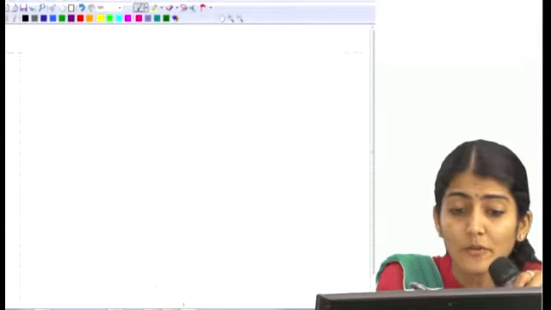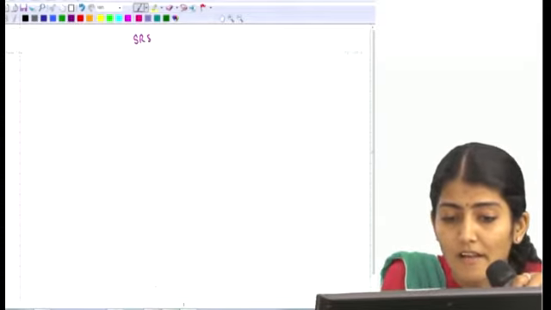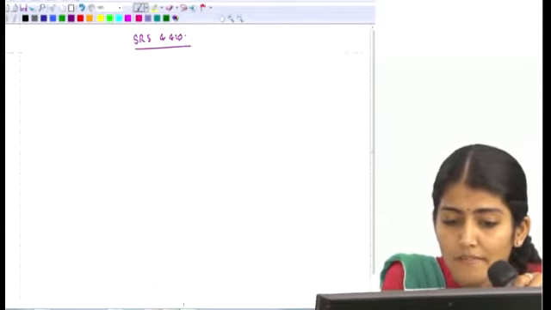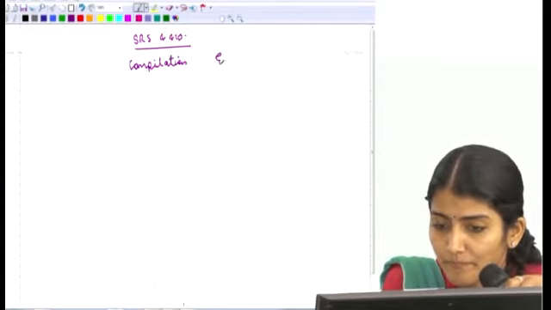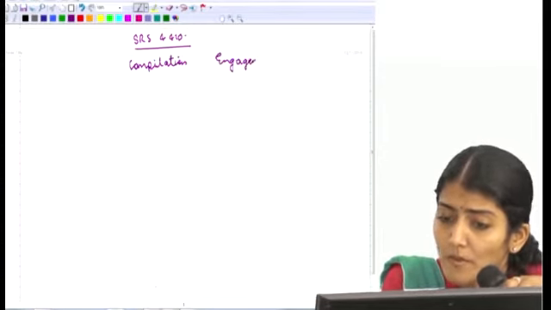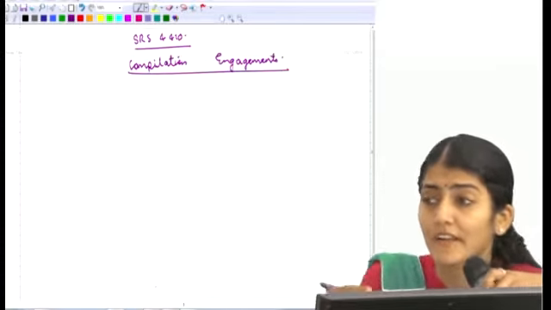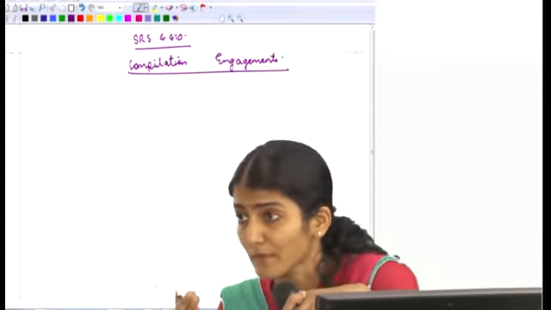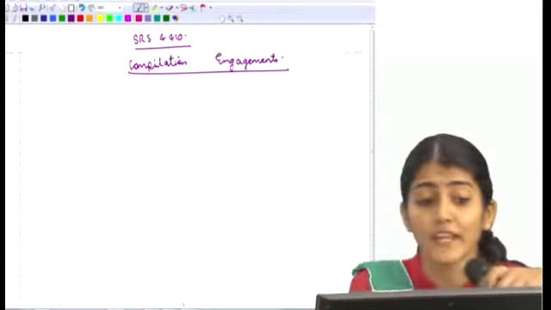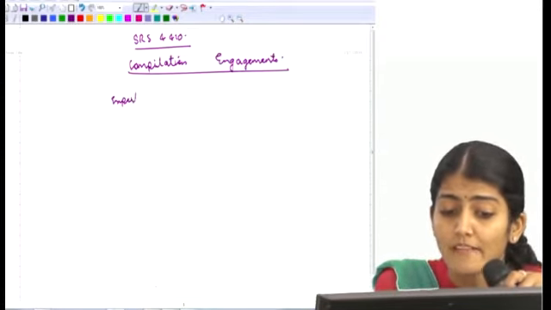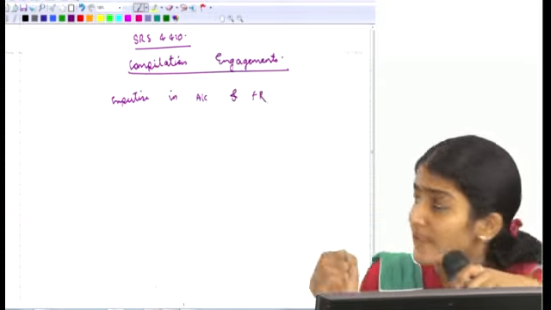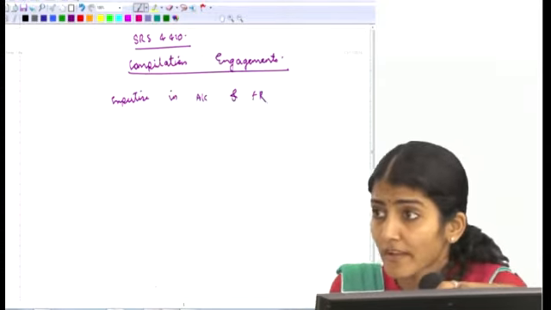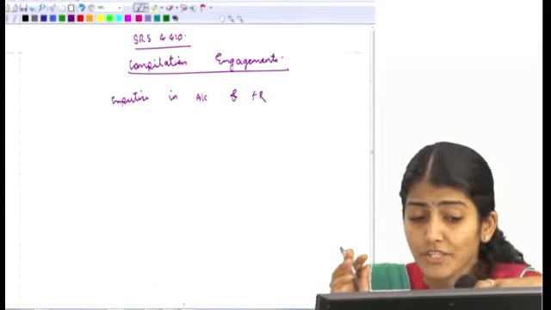And then we just started with the last one, which is SRS 4410. What's the title of the standard? Compilation engagements. So as opposed to the auditing expertise the chartered accountant or the practitioner has been using so far, in case of a compilation engagement, now he is going to use his expertise in accounting and financial reporting.